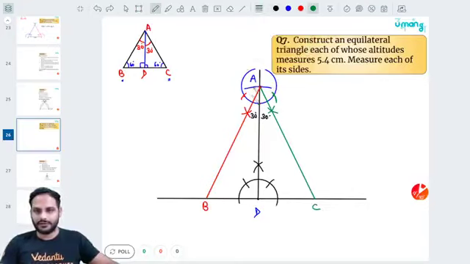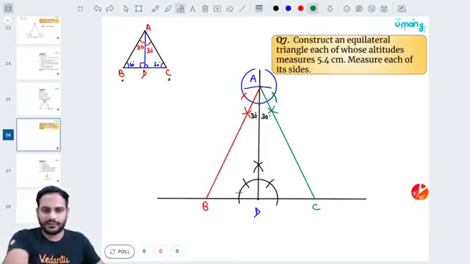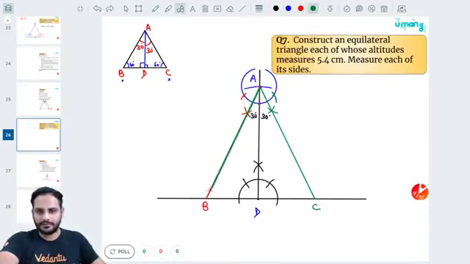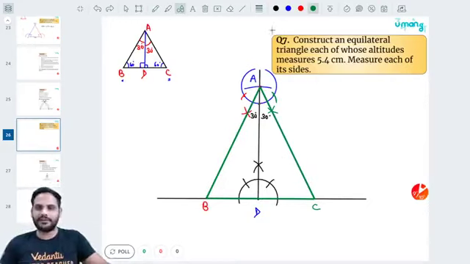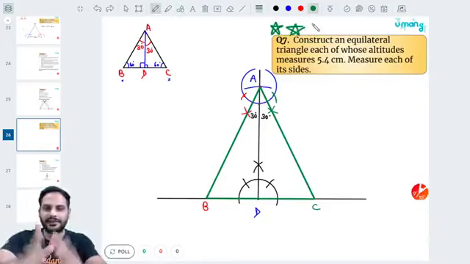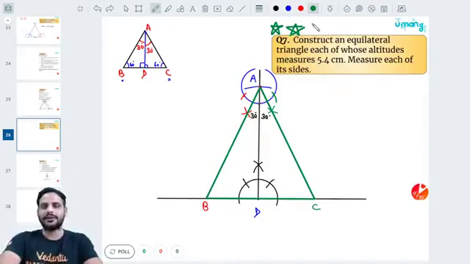Okay, so if you want, after doing this construction A, B, C, you can make it a little bit like this. Okay, so this will be your triangle ABC, which was the required triangle. Got it? A very important question, amazing question, very good question, right? So do practice this question as well. This will be the toughest question from this part for construction of an equilateral triangle or drawing the angles, all that. ठीक है बेटा? So this is all in today's class.